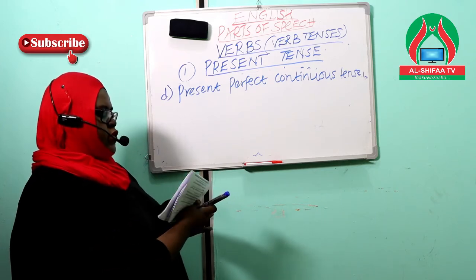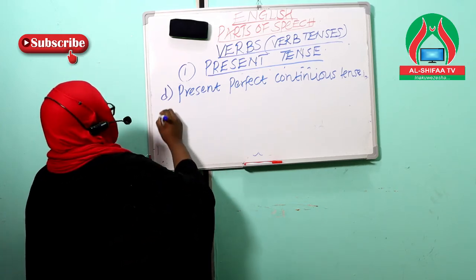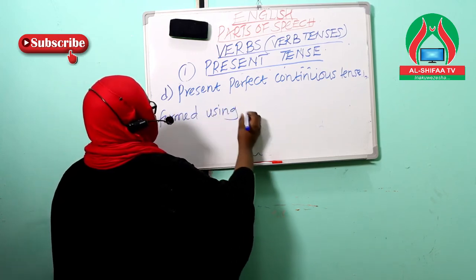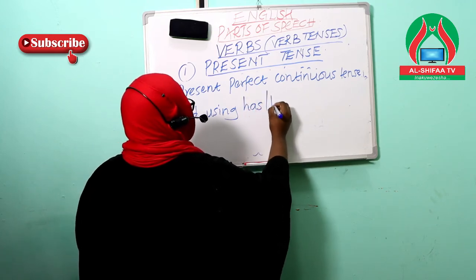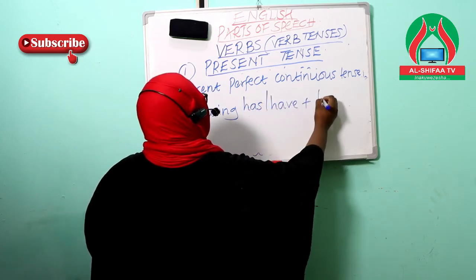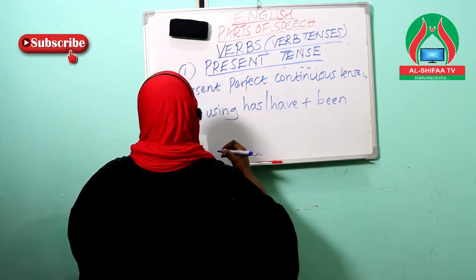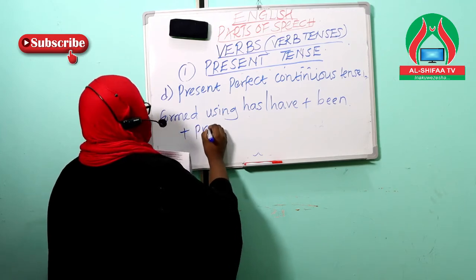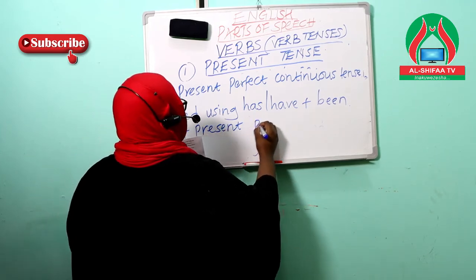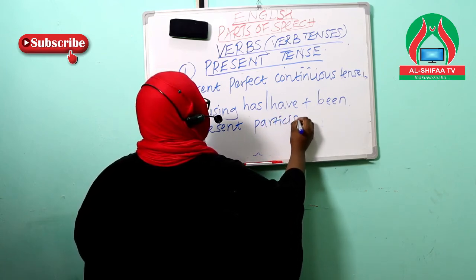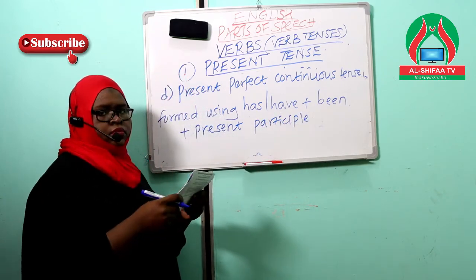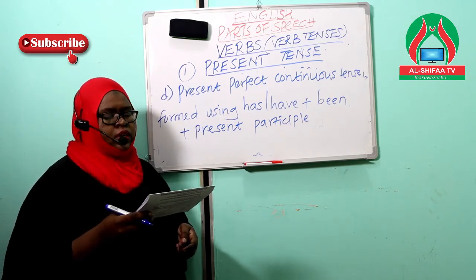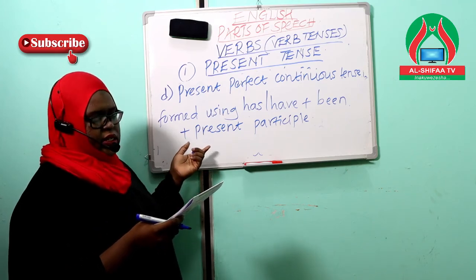So usually this one is formed using has, have, with been, and a present participle.